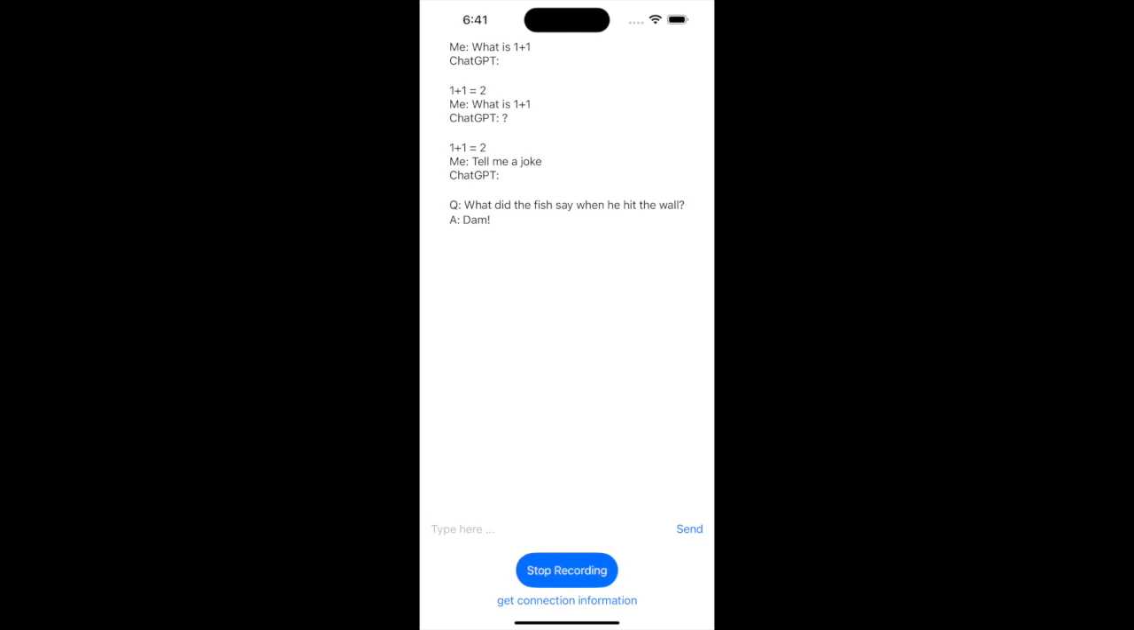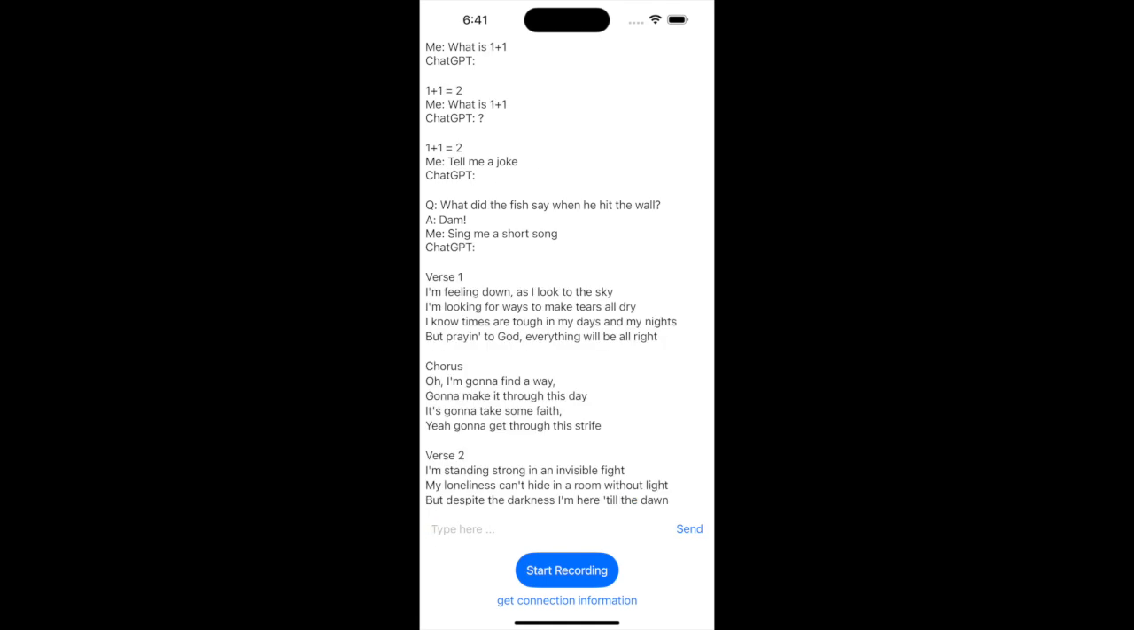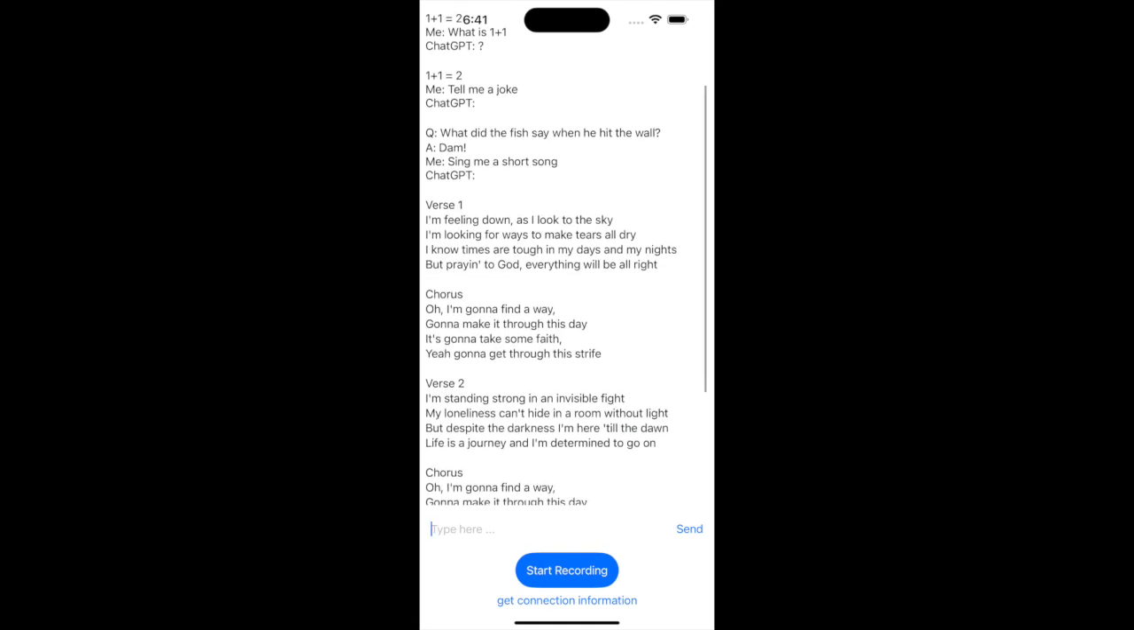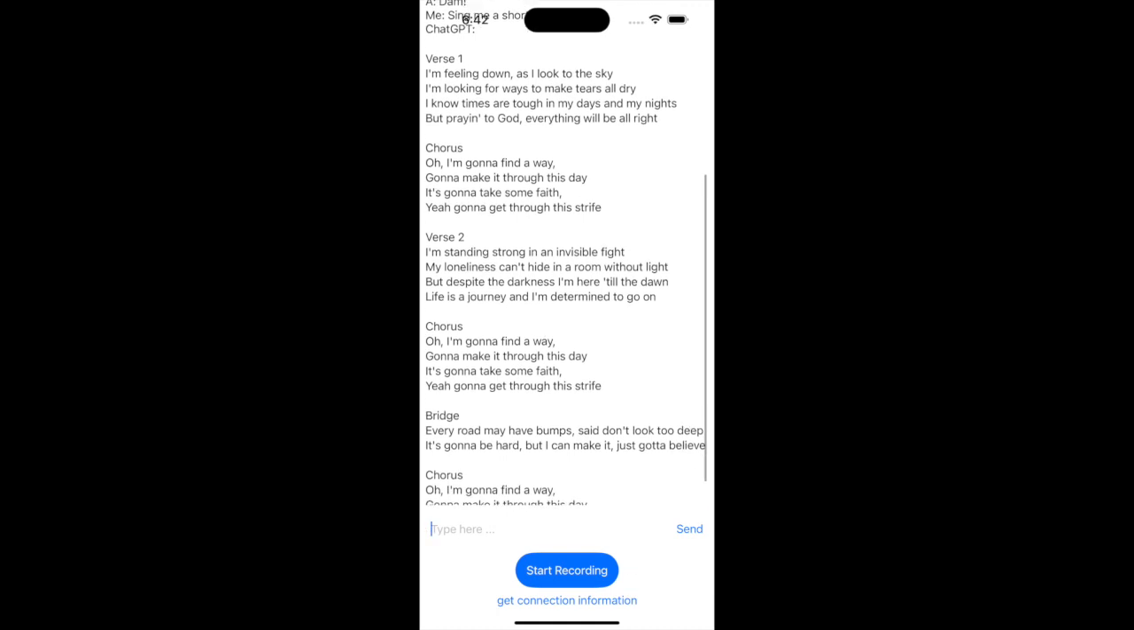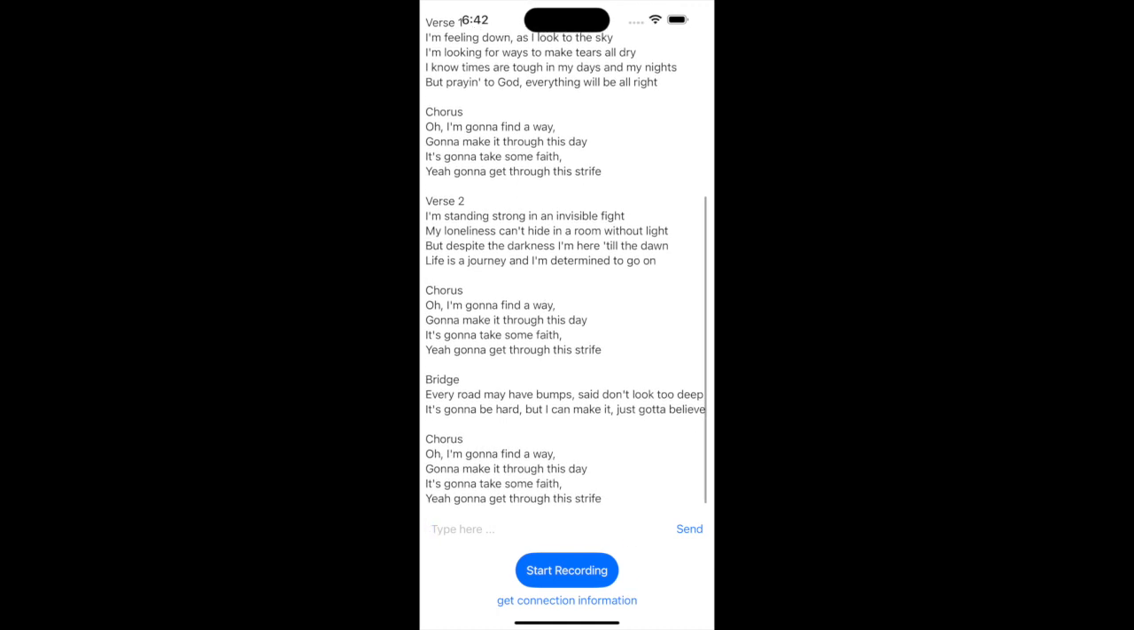Sing me a short song. Verse 1. I'm feeling down, as I look to the sky, I'm looking for ways to make tears all dry. I know times are tough in my days and my nights, but praying to God, everything will be alright. Chorus. I'm gonna find a way, gonna make it through this day. It's gonna take some faith, yeah, gonna get through this strife. Verse 2. I'm standing strong in an invisible fight. My loneliness can't hide in a room without light, but despite the darkness, I'm here till the dawn. Life is a journey and I'm determined to go on.